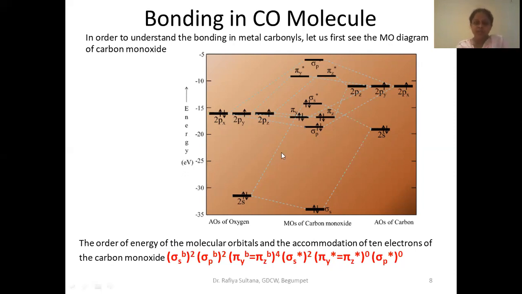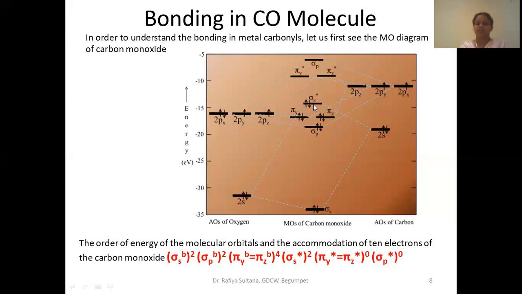So if you carefully observe these molecular orbitals and the arrangement of the 10 electrons of carbon monoxide in them, can you see my cursor here? See this. What is the highest occupied molecular orbital? Listen to my words carefully. Which one is the highest occupied molecular orbital?